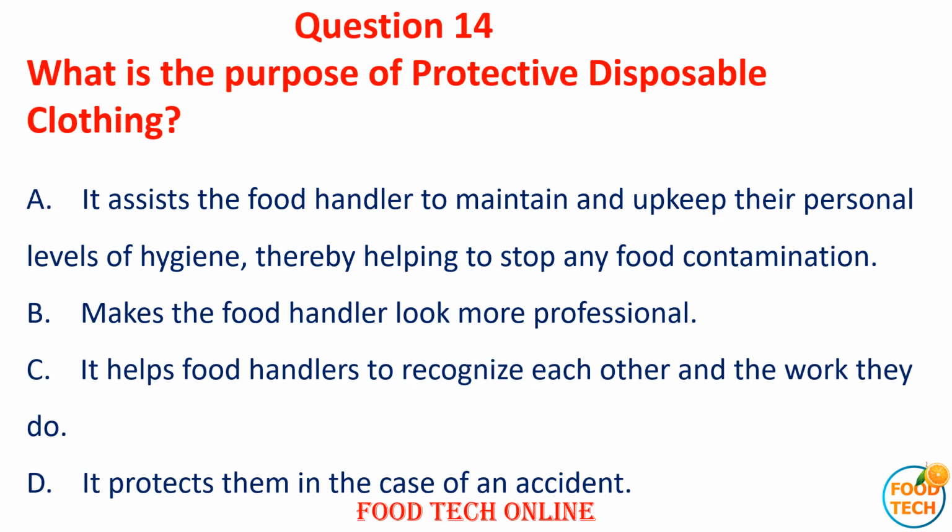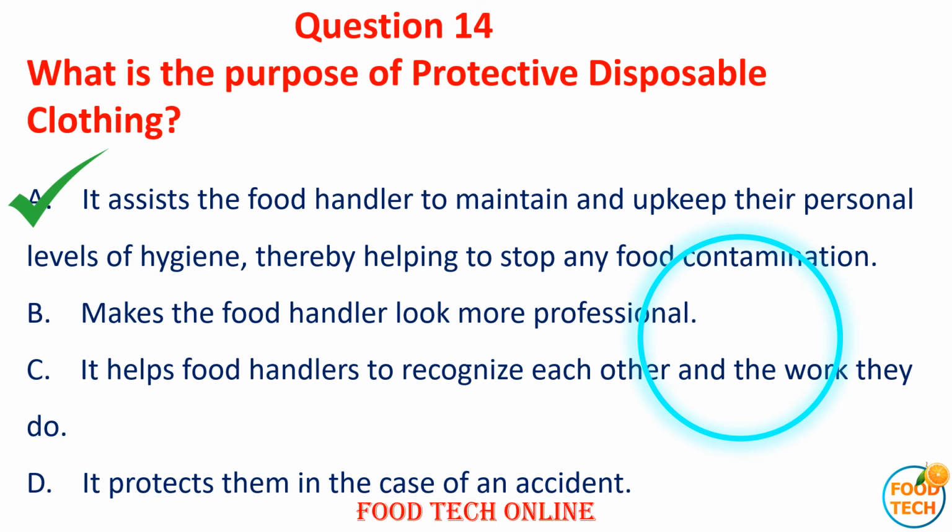C. It helps the food handlers to recognize each other's work. D. It protects them in case of accident. Answer A. It assists the food handler to maintain their personal hygiene, thereby helping to stop any